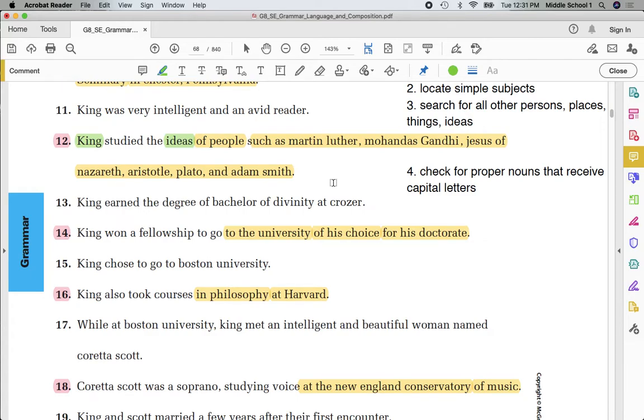Once again, if there are questions that you think of along the way, note them in the side column so that you can ask me later on. 14, subject, king, circle, proper. Fellowship, underline, common. University, object of the preposition, underline. Choice, object of the preposition of, underline. Doctorate, object of the preposition for, underline. Fellowship, university, choice, doctorate, underline, circle, king.